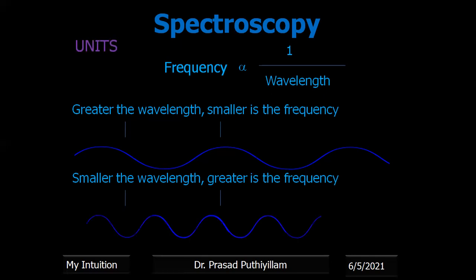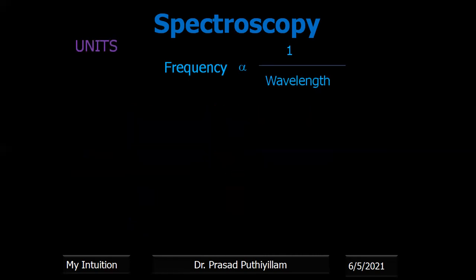Therefore, obviously, smaller the wavelength, greater is the frequency. The same given point, I'm representing it. So the frequency is increased. Therefore, wavelength is decreased, frequency is increased. Even a higher frequency is represented like this. The crests come closer to each other, the troughs also come closer to each other. So in a given point, many wave cycles can pass through in a given second. Therefore, we can say that frequency is more.